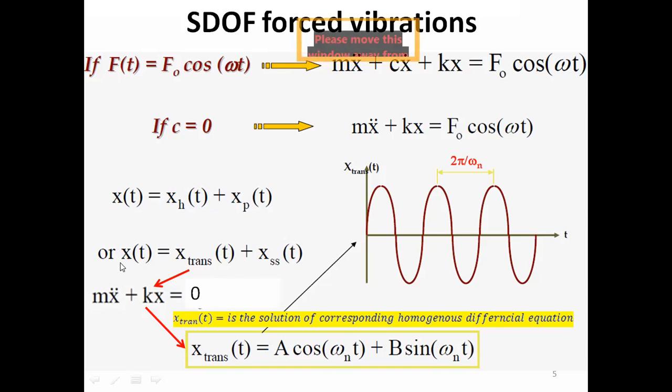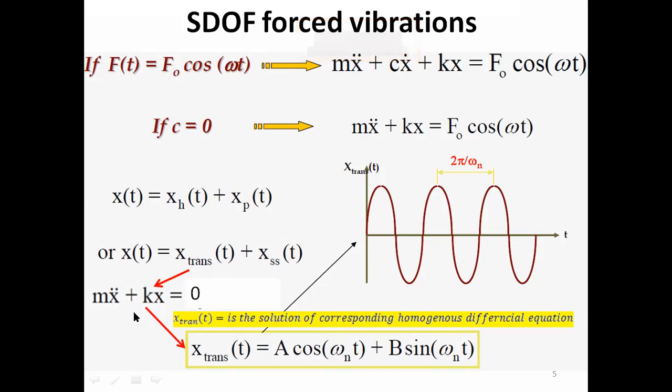So in vibration, the total response of the system would be the combination of the transient response and the steady state response. The x transient is the solution of the corresponding homogeneous differential equation.